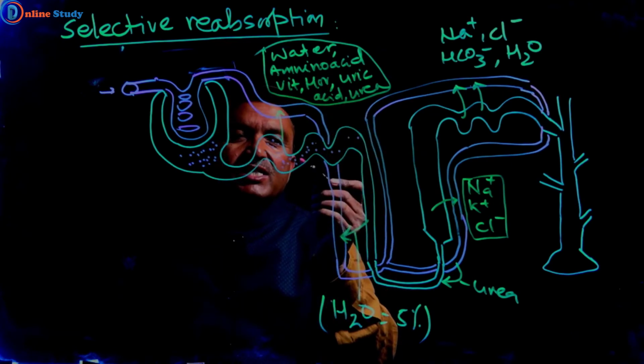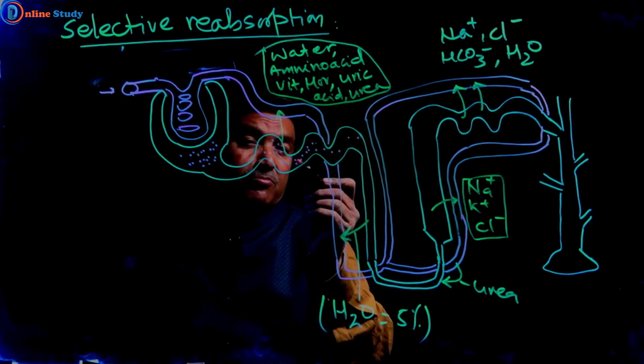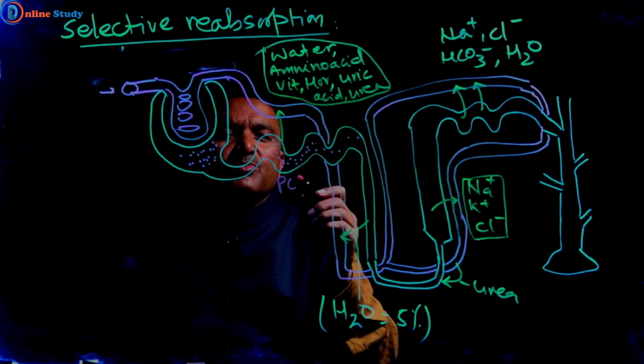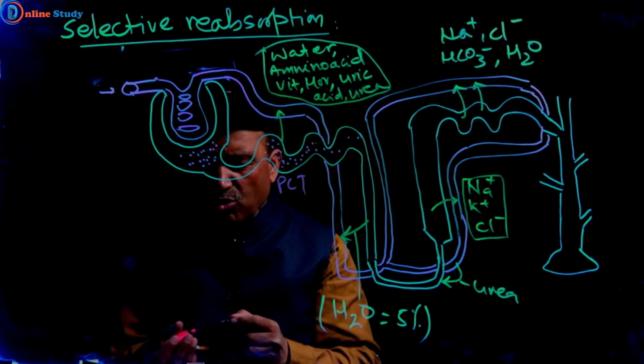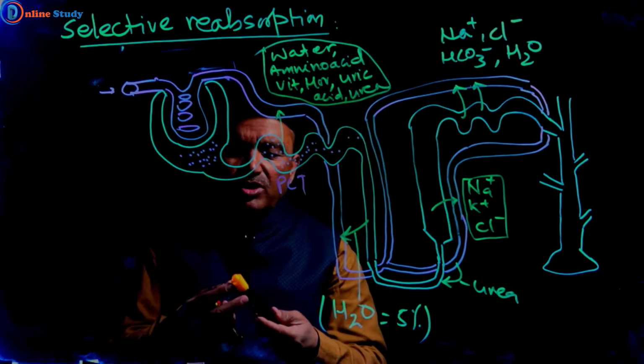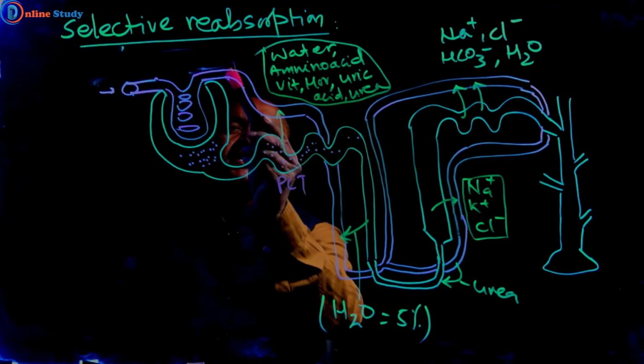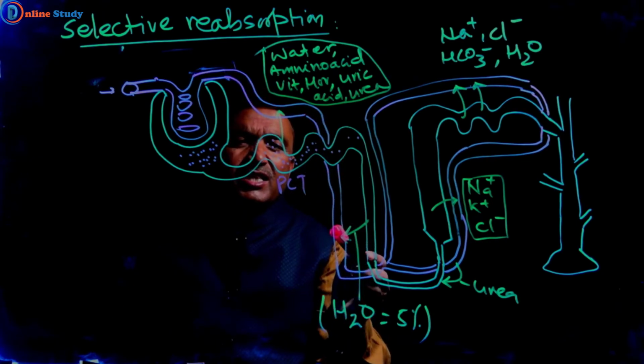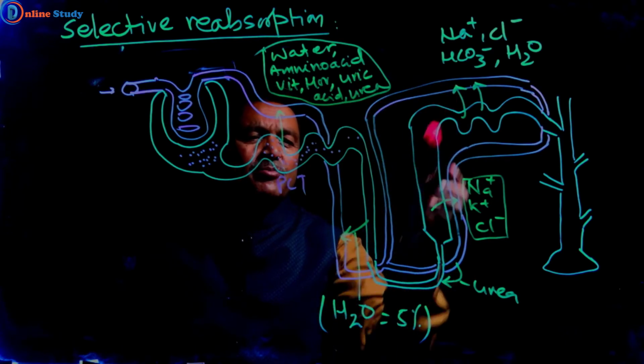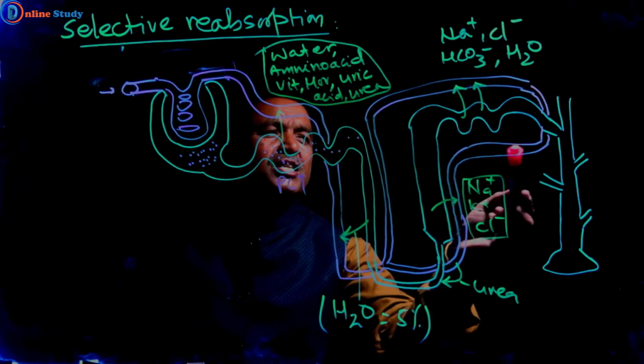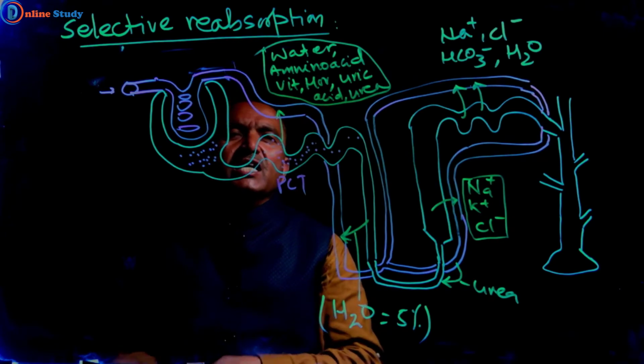These substances are reabsorbed from the PCT and move to the peritubular capillaries. Capillaries around renal tubules are called peritubular capillaries.